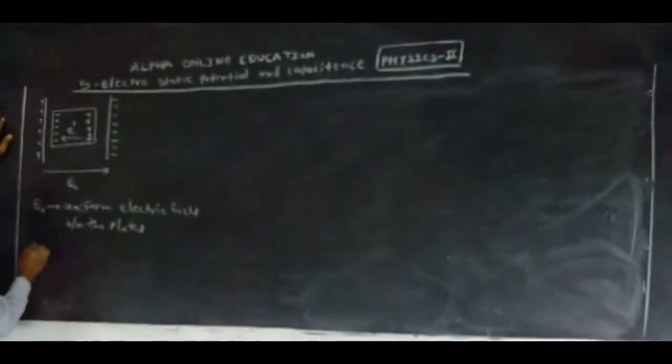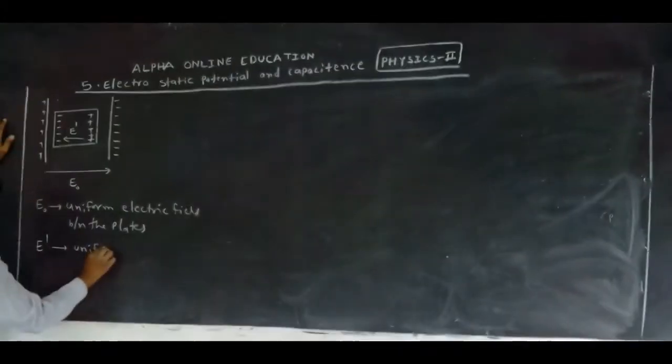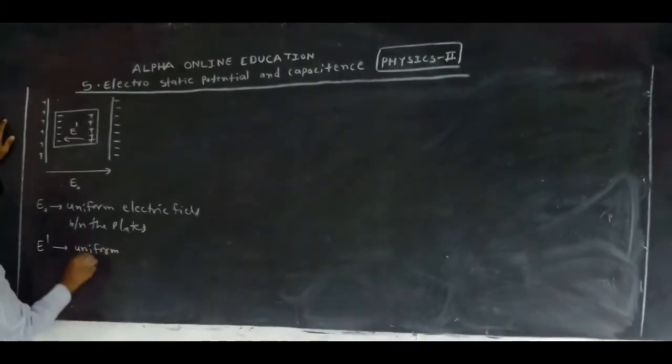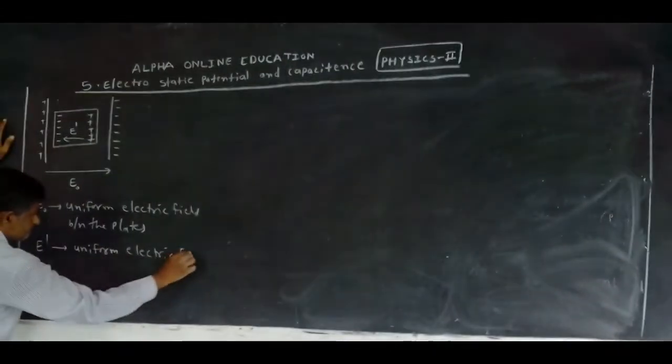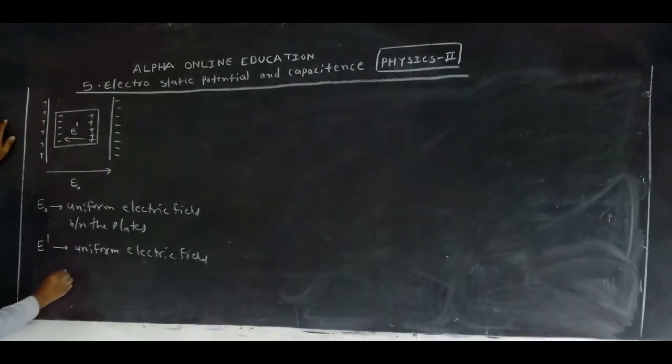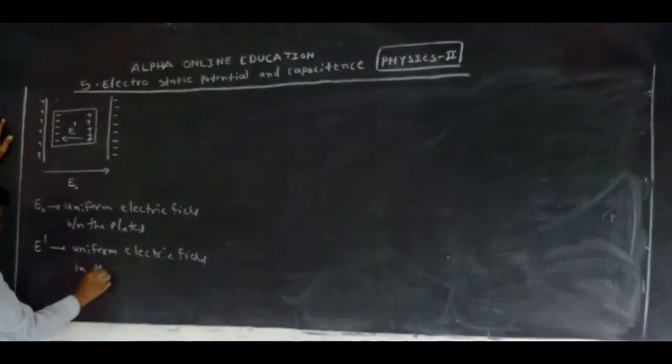Between the plates. And what is E dash? It is also a uniform electric field in the dielectric.